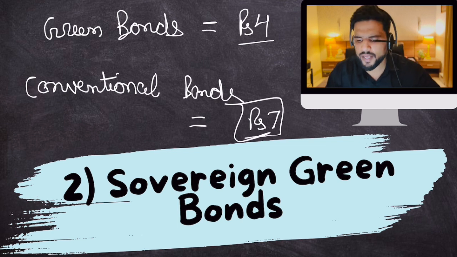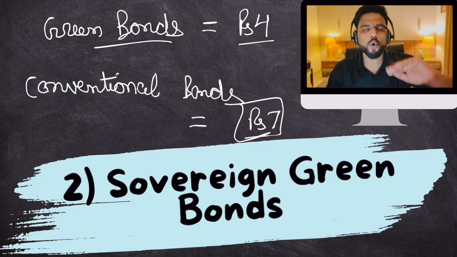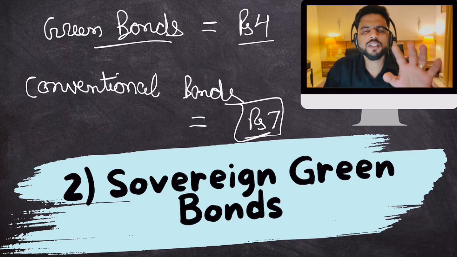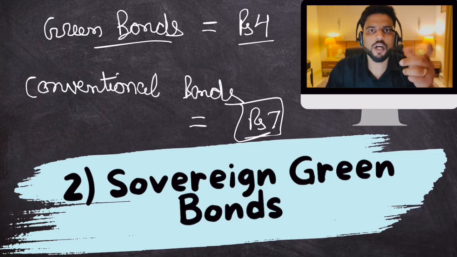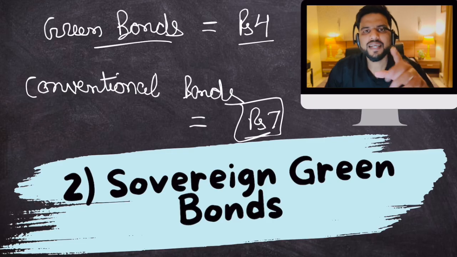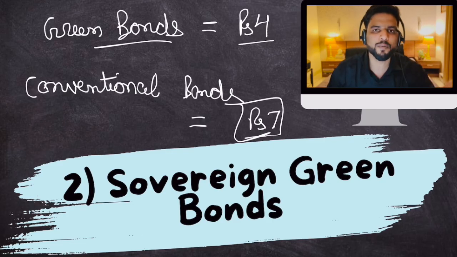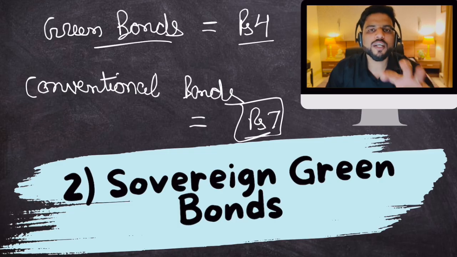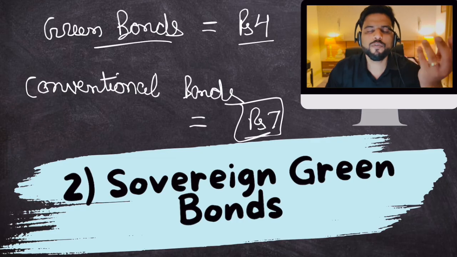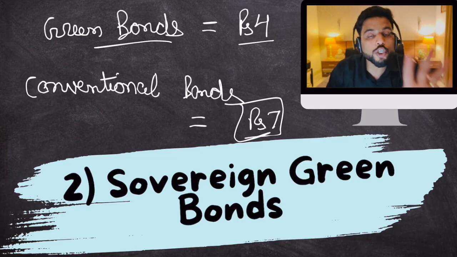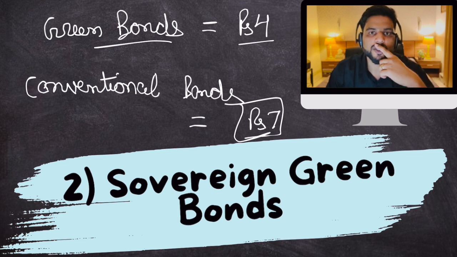The reason why yield on green bonds is kept lower is because governments need money. But if you increase the yield on that money, then it will become very expensive for government to finance green projects, right? We want governments to have easy finance, easy money to finance green projects because we want to fight against climate change.